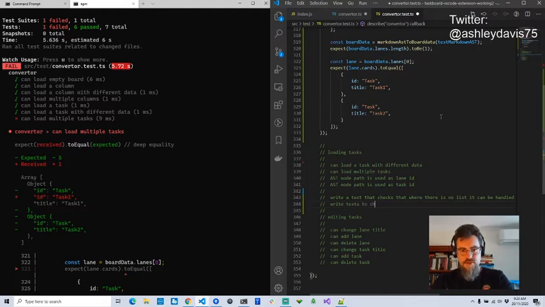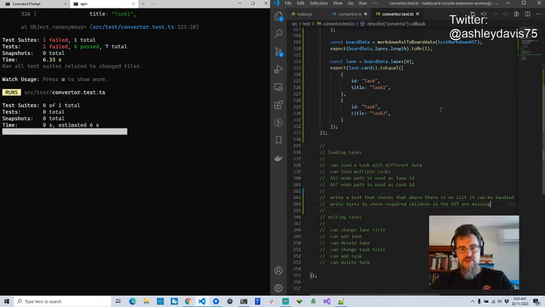Write tests to check when required children in the AST are missing. So I want to test that we can handle that situation gracefully.